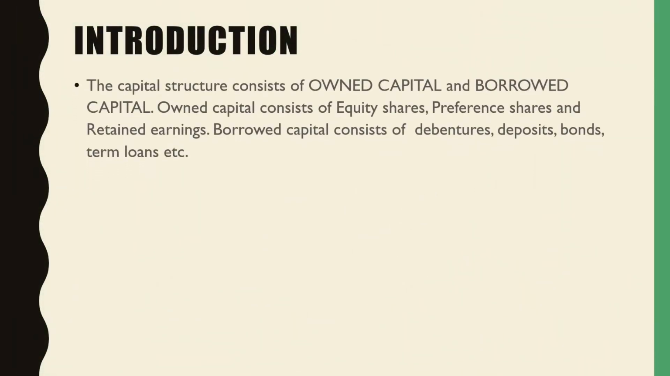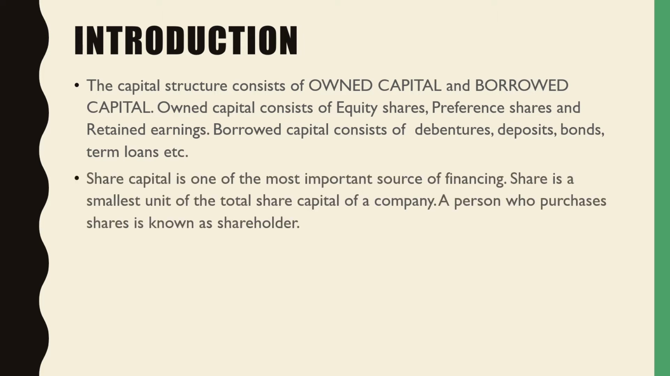The capital structure consists of owned capital and borrowed capital. We have already studied about the types of owned capital and the types of borrowed capital in chapter number 2. Owned capital consists of equity shares, preference shares, retained earnings. And borrowed capital consists of debentures, deposits, bonds, term loans, etc. So this we have already studied in the former chapter.